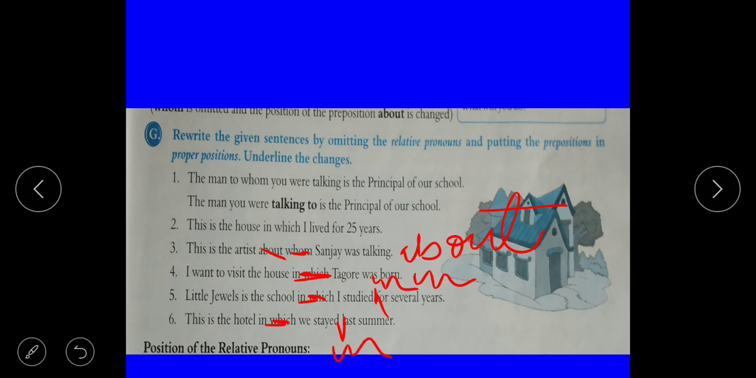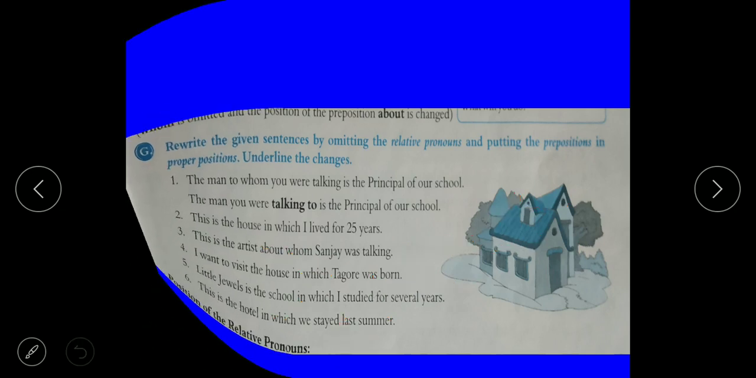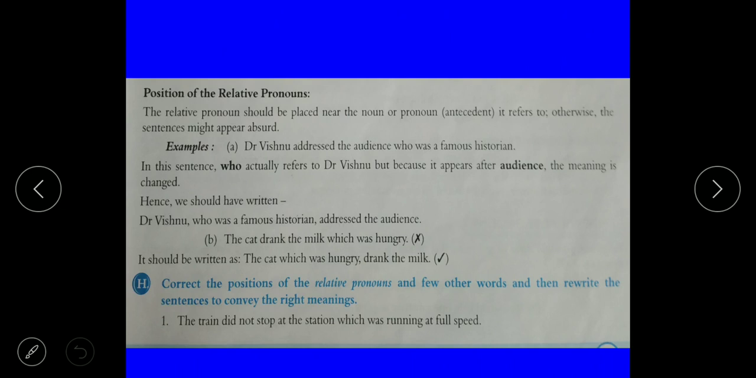Completed. Next is position of the relative pronoun. The relative pronoun should be placed near the noun or pronoun it refers to, otherwise the sentence might appear absurd. Dr. Vishnu addressed the audience who was a famous historian. In this sentence, who actually refers to Dr. Vishnu, but because it appears after audience, the meaning is changed.